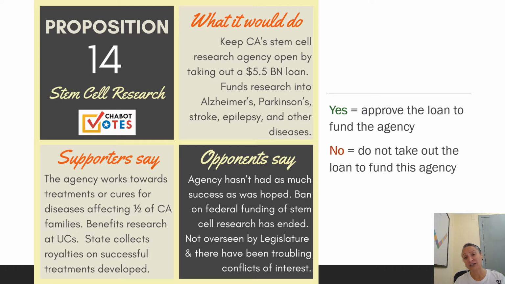They say this agency was created when the federal government in DC banned stem cell research. Now that ban has ended, and so the federal government can pay for this research. And they say that this agency needs a little bit more oversight. The California state legislature doesn't oversee them and make sure that they're doing the right thing. And actually, there have been some troubling conflicts of interest between the agency and some profit-making medical industries. So that's Prop 14. Yes, take out the loan, fund the agency. No, don't take out the loan, don't fund the agency.